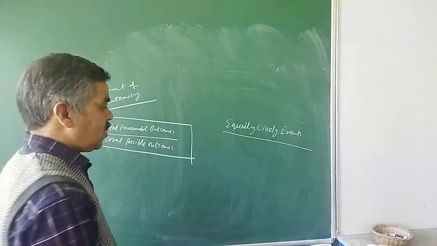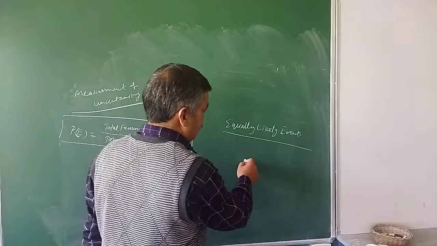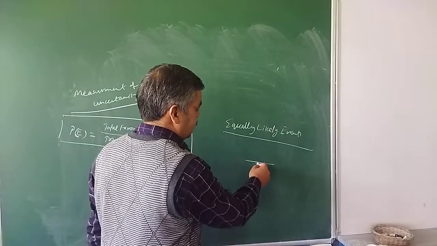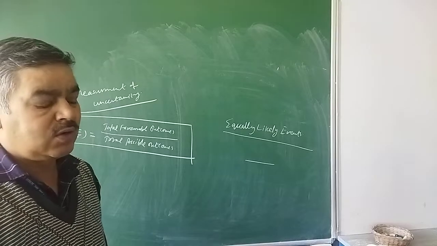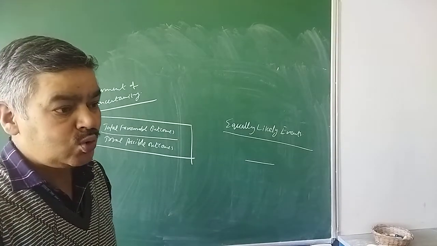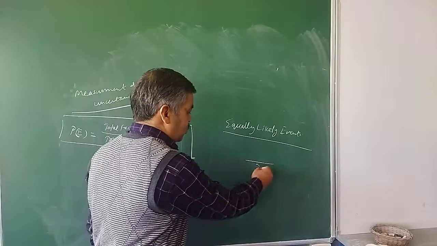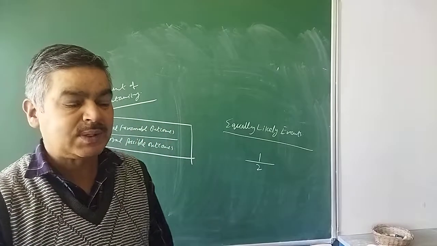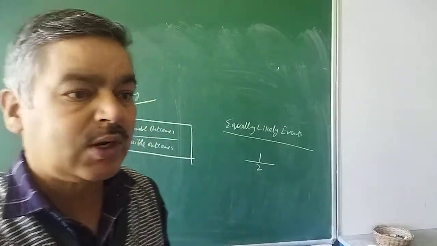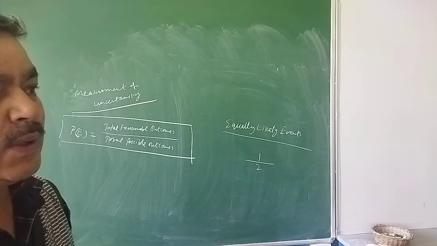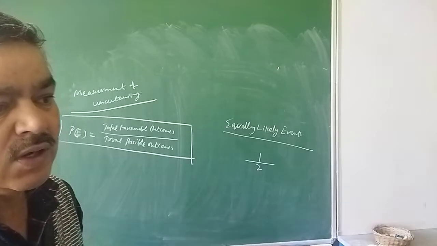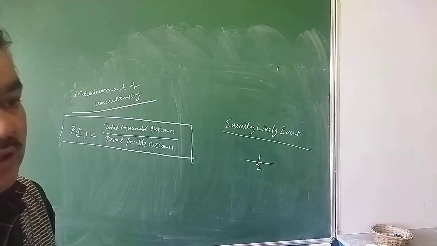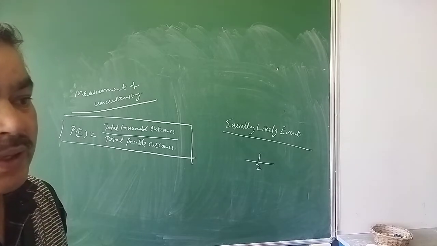Why? Because there is 1 favorable outcome out of 2 possible. So 1 by 2, that is 50%. Either head will be there or tail will be there. If head is favorable, then it is 1 by 2. Then what is left is the tail, and the tail again will be equal to 1 by 2.